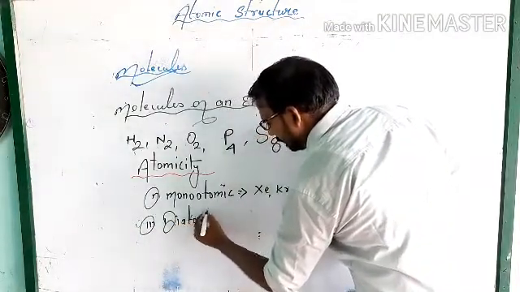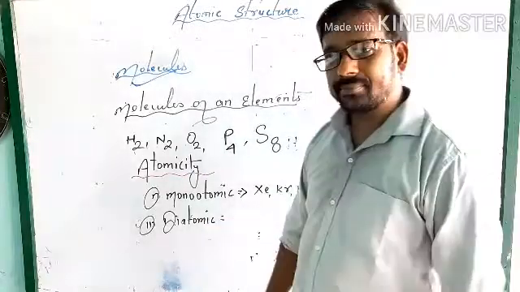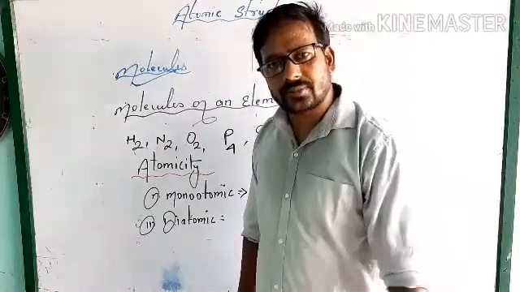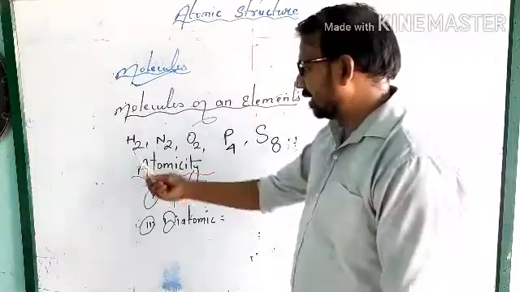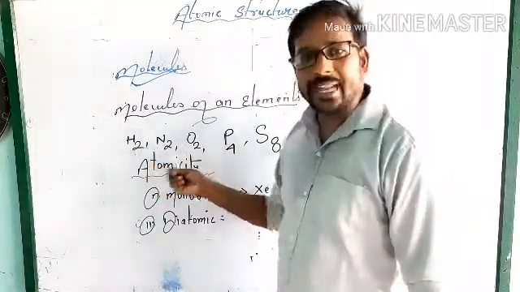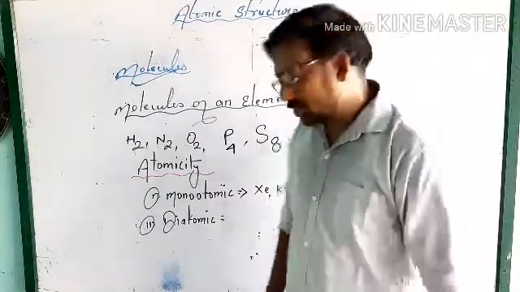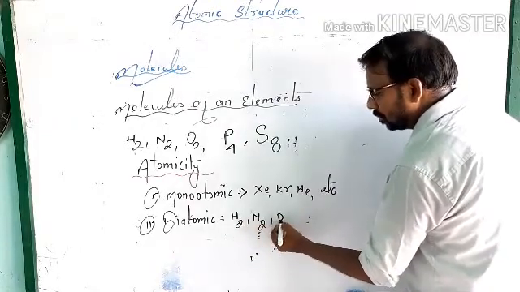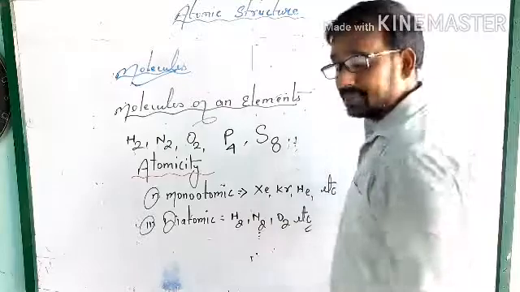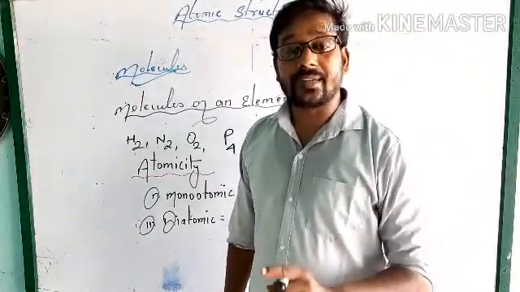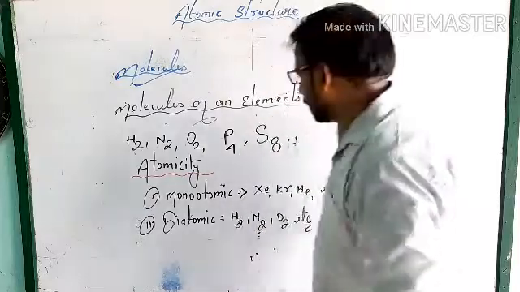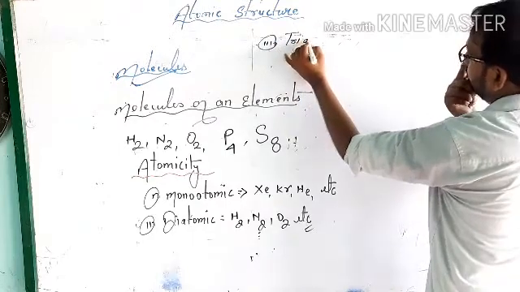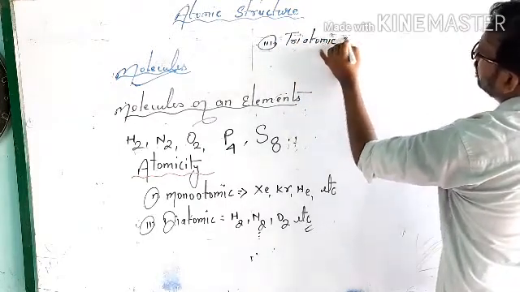The second is diatomic. It is clear from the name. What is diatomic? The molecule which contains two atoms is called diatomic. You can see H2, N2, O2: how many atoms are there? Two. They are called diatomic. Examples are H2, N2, O2, etc. The third is triatomic.